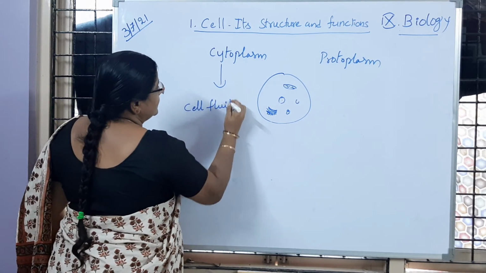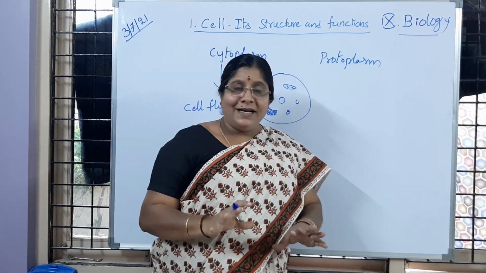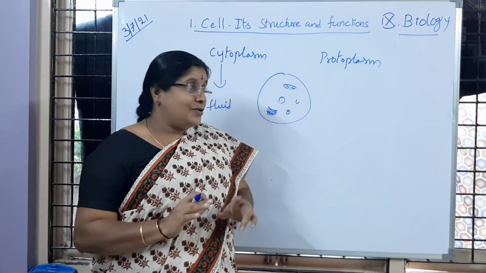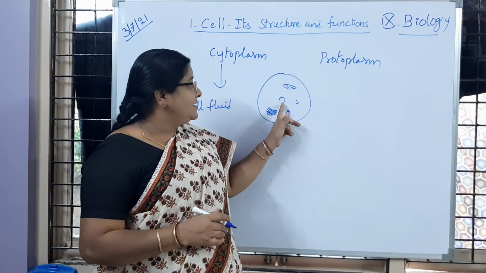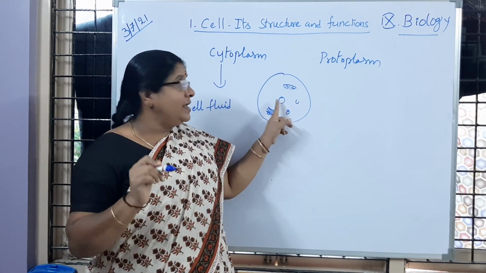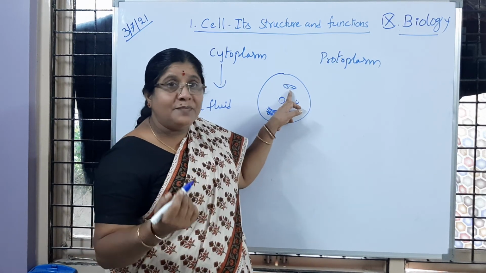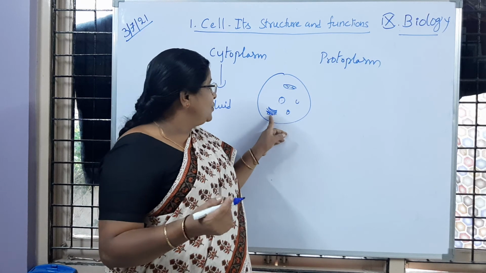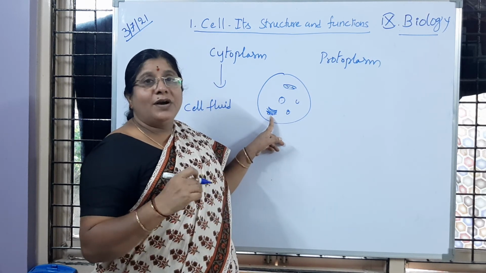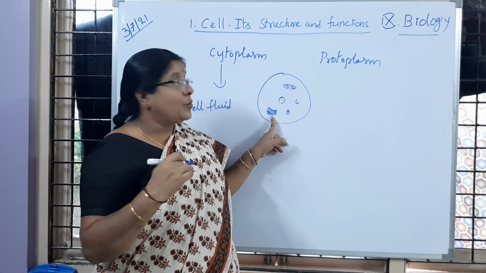Inside that cell fluid only, all the cell organelles are present and all of them are doing their own functions. For example, the nucleus helps in controlling and coordinating all other cell organelles. Mitochondria help in releasing energy. Ribosomes, which are present on the Golgi body or on the nucleus, help in protein synthesis.